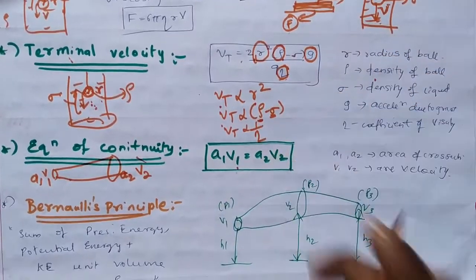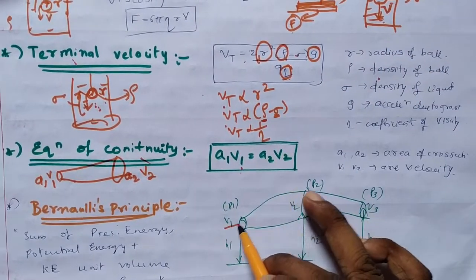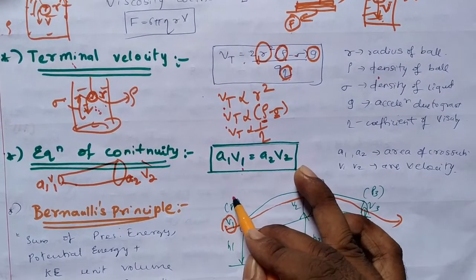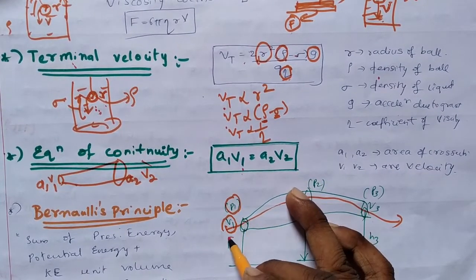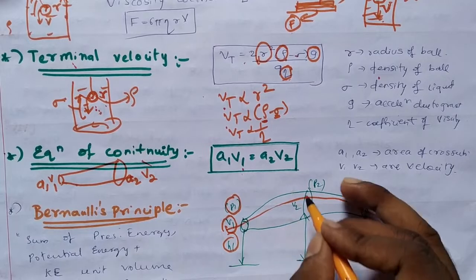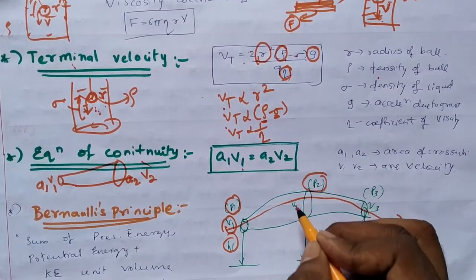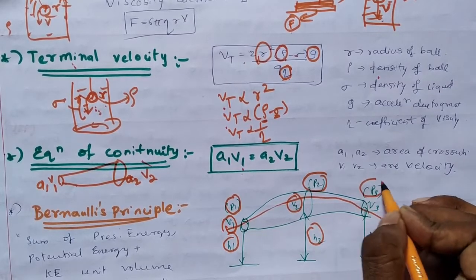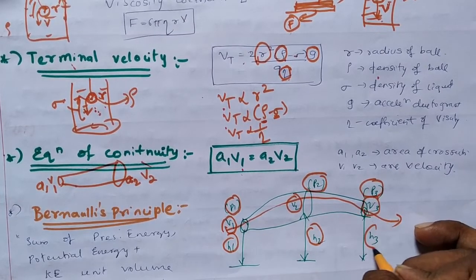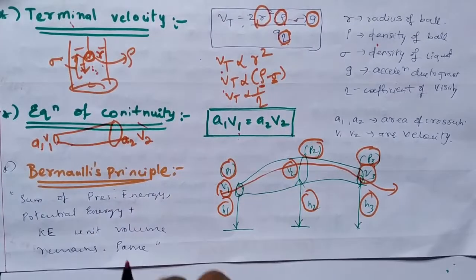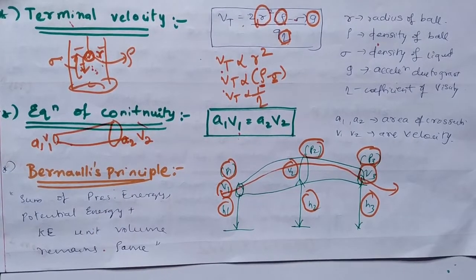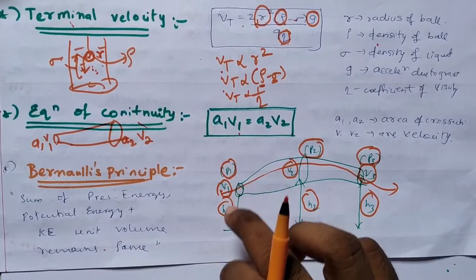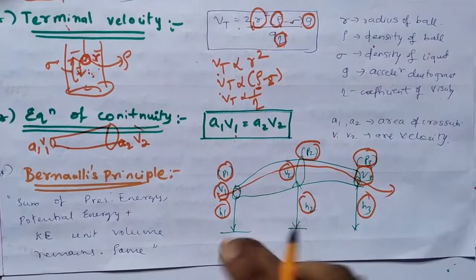Next we have Bernoulli's principle. Suppose we have a pipe like this and water is flowing like this. Here the velocity of the water is V1, pressure of the water is P1, height with respect to ground is H1. Here pressure is P2, velocity is V2 and height is H2. Here pressure is P3, velocity is V3 and height is H3. According to Bernoulli's principle, at every point in the liquid's journey, the sum of pressure energy, potential energy and kinetic energy always remains constant.